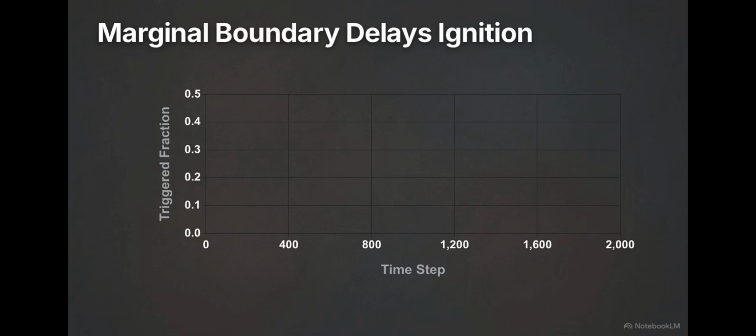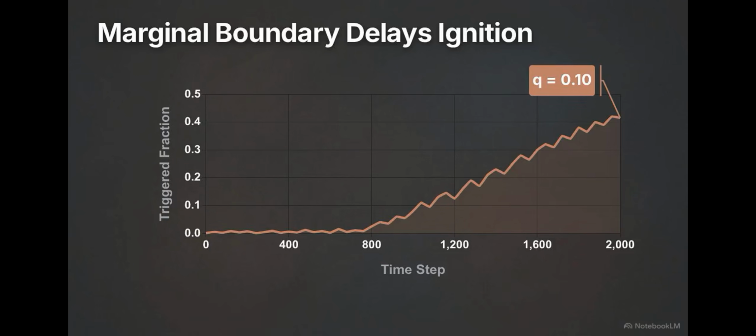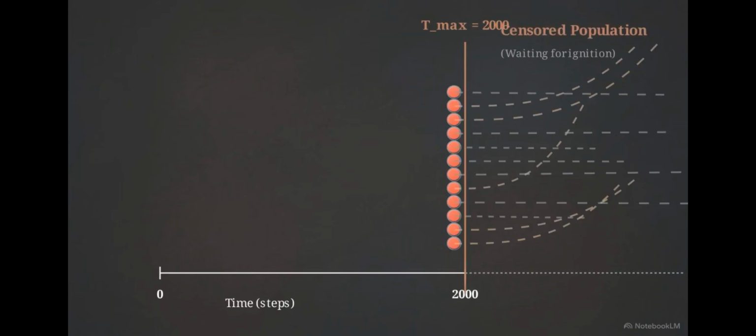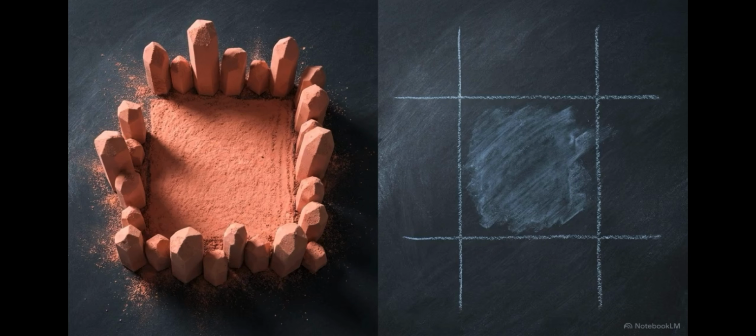This chart graphs the triggered fraction. The Q value dictates how the system exits the dead floor. The red and gray traces for low mobility show rapid, systemic ignition. Conversely, higher Q values flatline at the bottom. These clusters never sustain critical mass. The orange trace at 0.10 exposes the marginal boundary. Here, identical starting conditions produce noisy, highly delayed transitions.